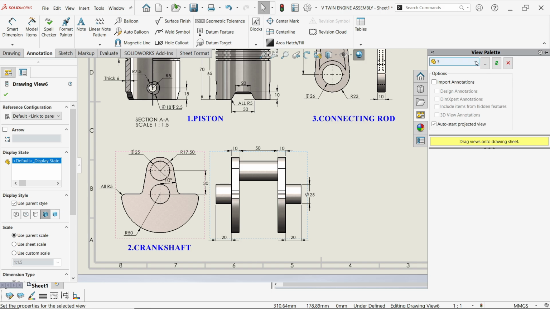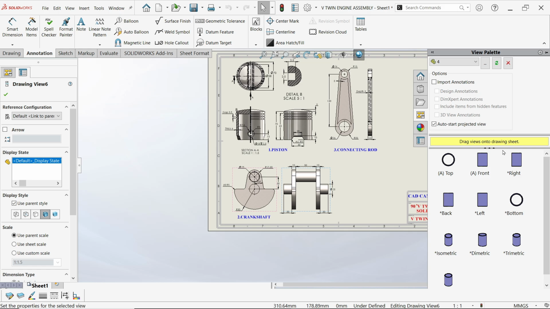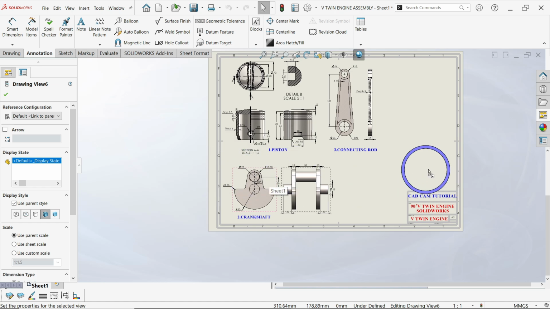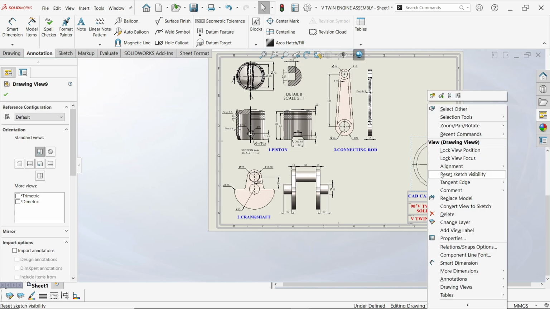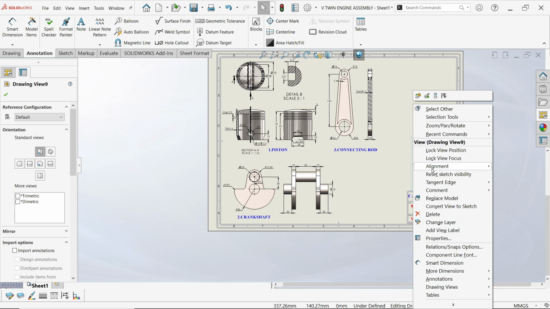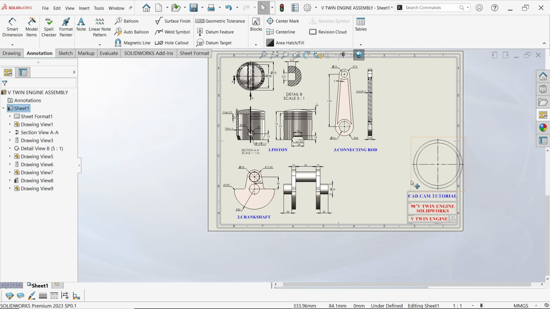Again go to view palette, part number 4, and this time I'm going to bring top. Okay, right click, alignment, break alignment. Okay, this is already break alignment.